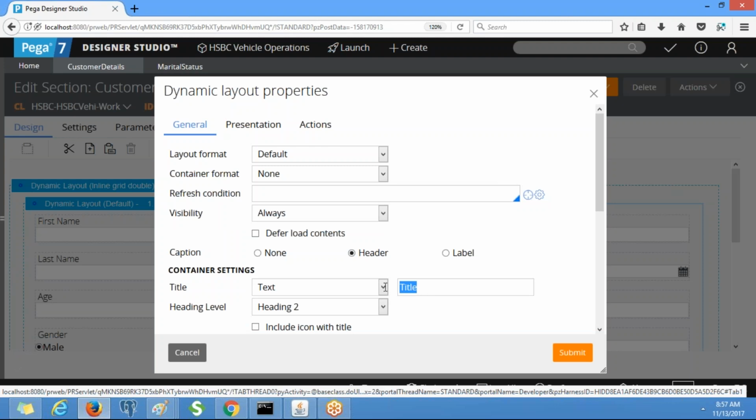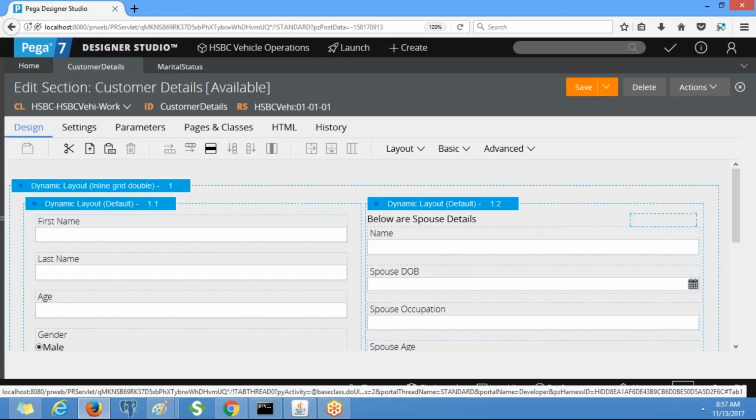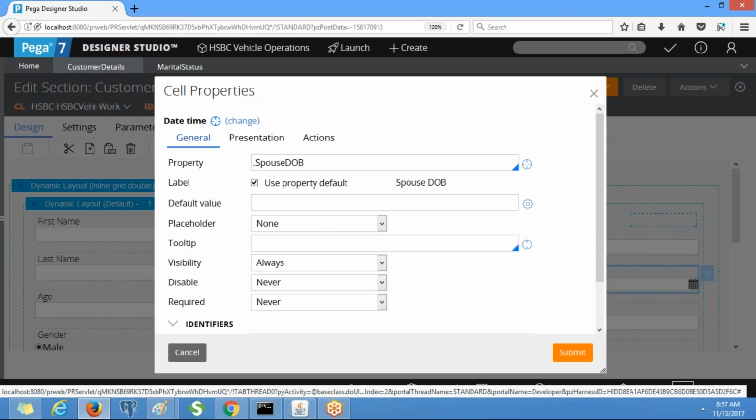Title is below, or spouse details. Clear? Click on submit. And change the label names for all the properties by default. So label name also will be same as property name.